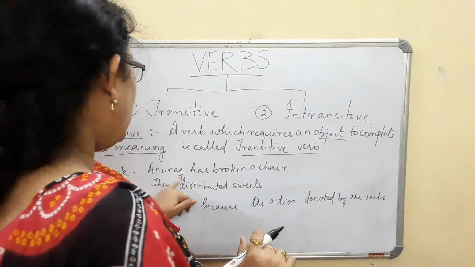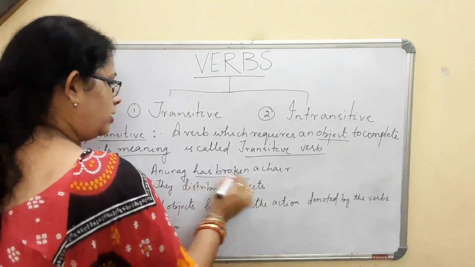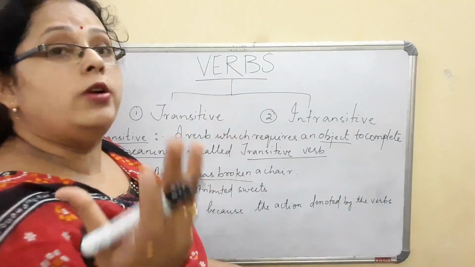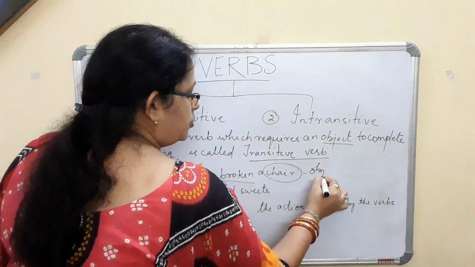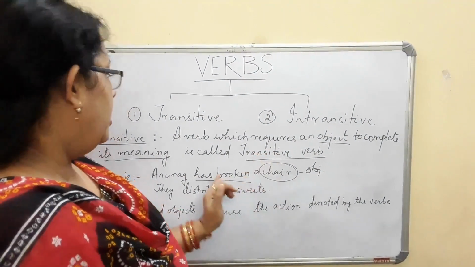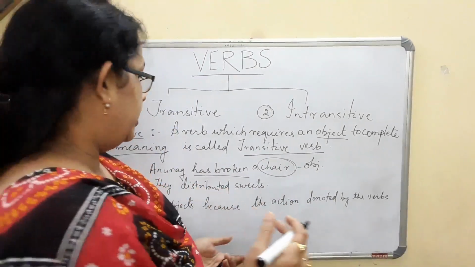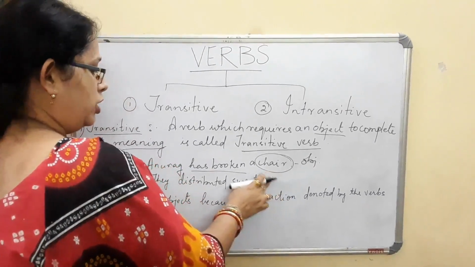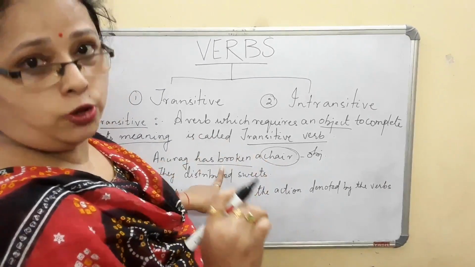For example, Anurag has broken a chair. Now, has broken is a verb, we know that. But which kind of verb is it? It is transitive, because what has Anurag broken? Anurag has broken a chair. Now, chair is the object here. It is giving a complete meaning. If I do not write this chair, Anurag has broken, now you are not able to know what Anurag has broken. So, when I use the word chair here, it is an object for the sentence, and this object is used to give a complete meaning to the sentence.